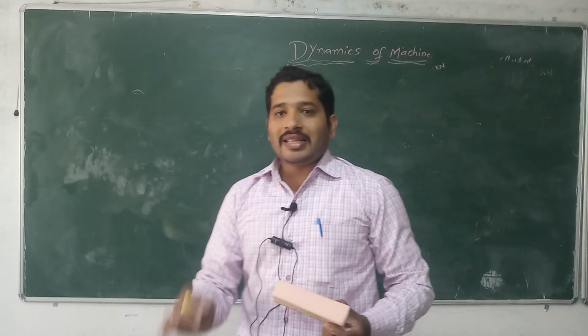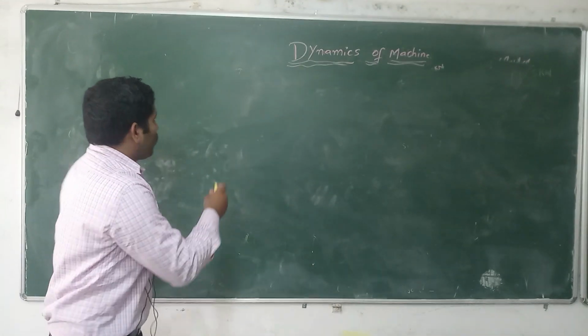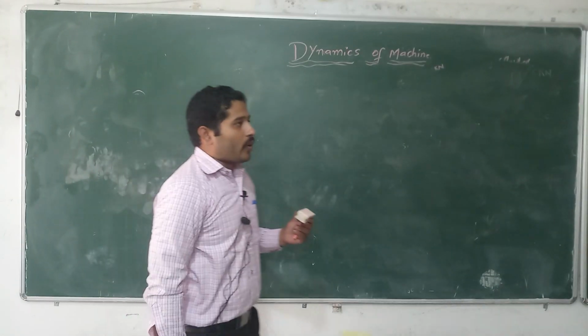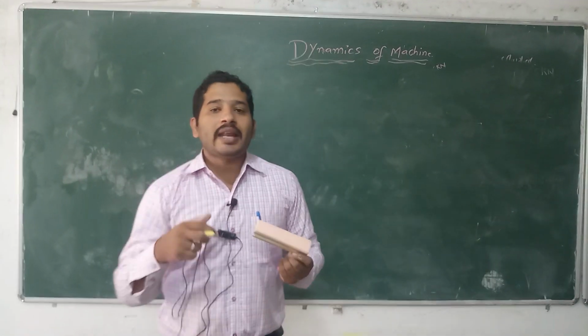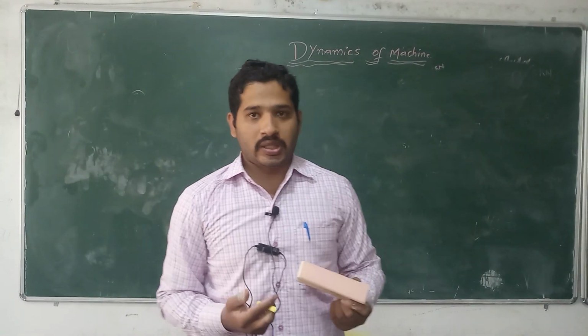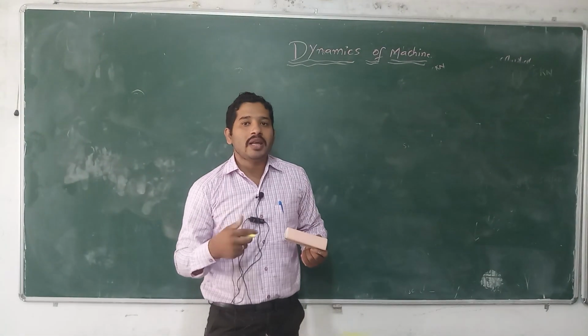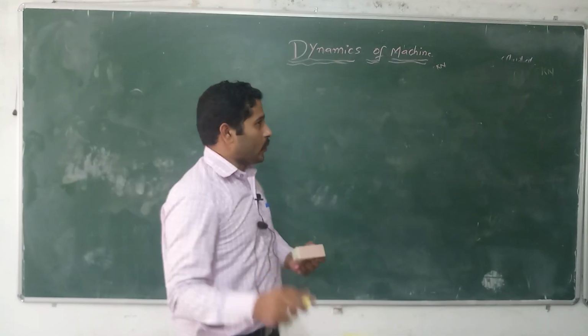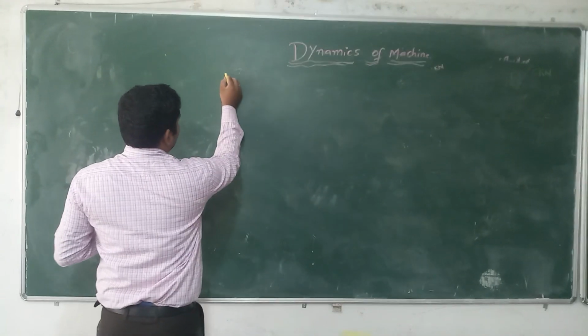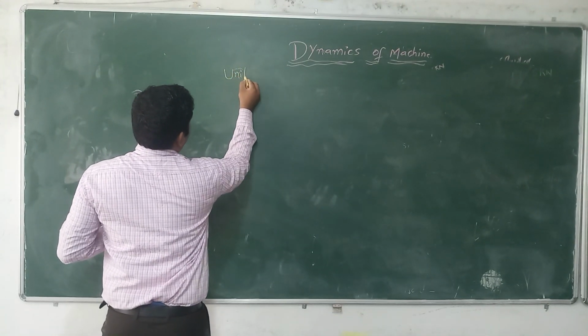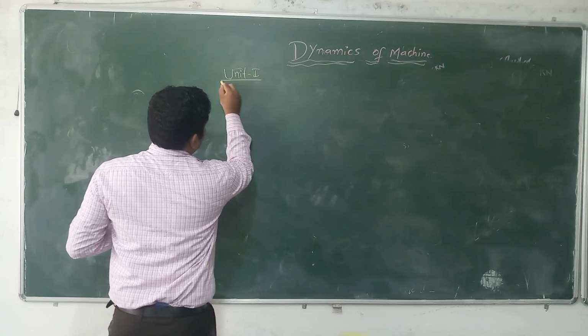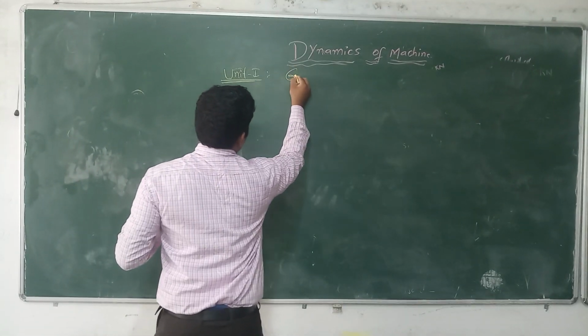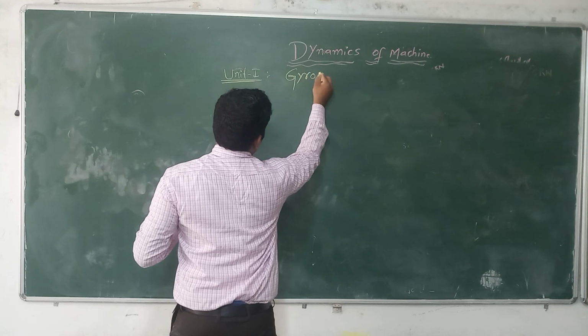Gyroscope. This word gyroscope is drawn from the Greek language. Gyri means circular motion. Gyration means whirling motion of a component. Let us see over here. First thing, unit 1, gyroscope. Okay, the most important topic.